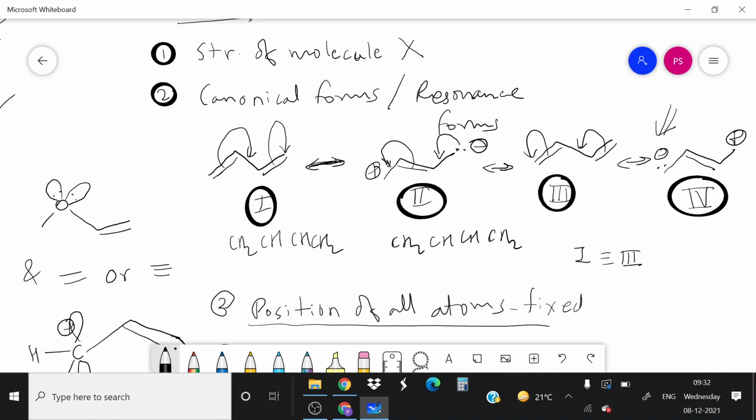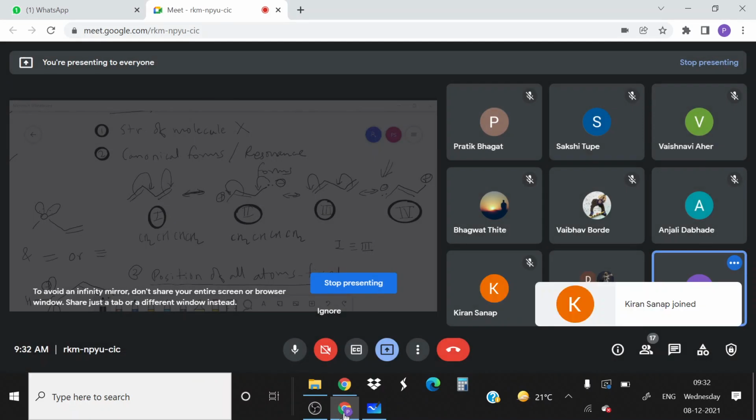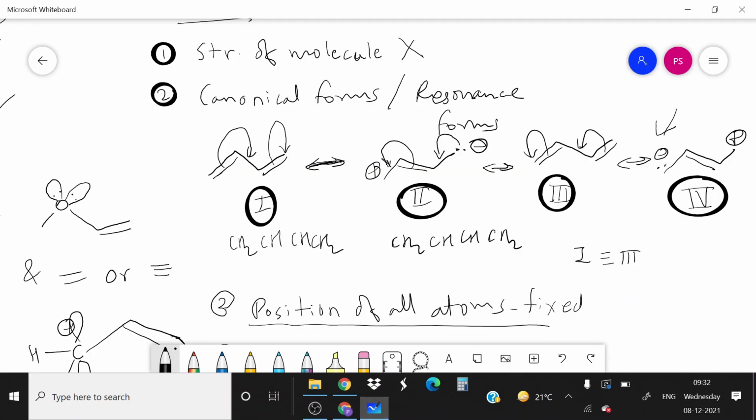This is the difference. But energy wise, you can see the potential energies of structure number 1 and structure number 3 are equal, and potential energies of structure number 2 and structure number 4 are equal. As the electronic environment in structure number 2 and 4 is the same, the energies of 2 and 4 are the same, and energies of first and third are the same.